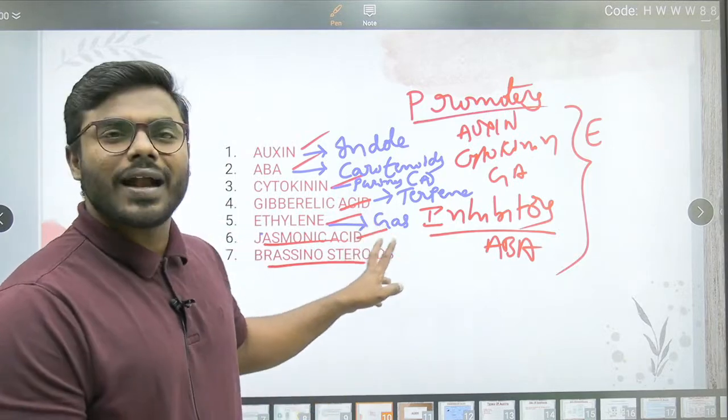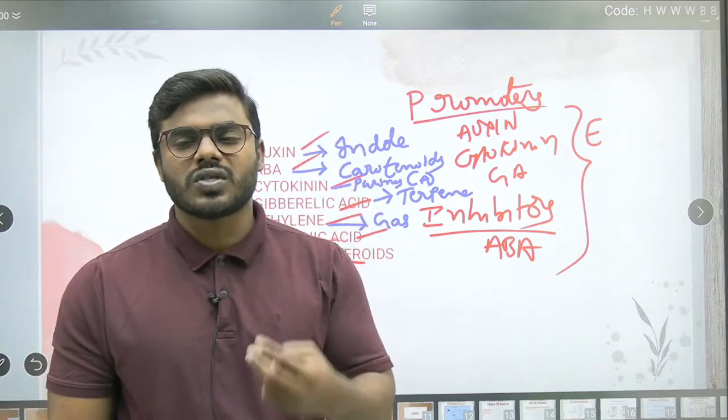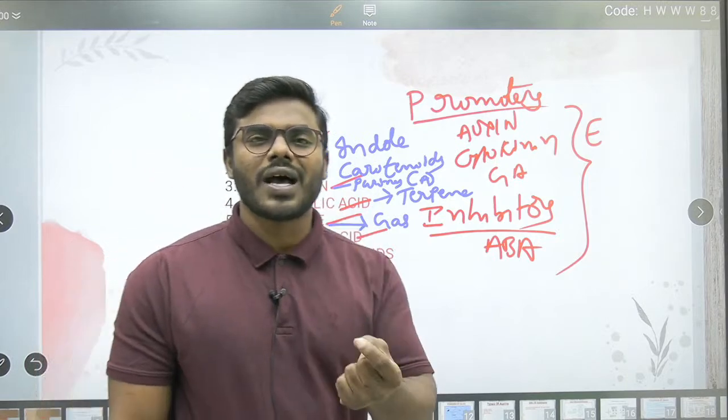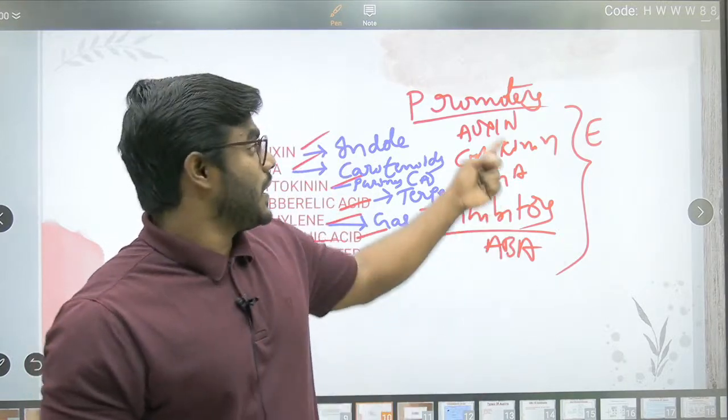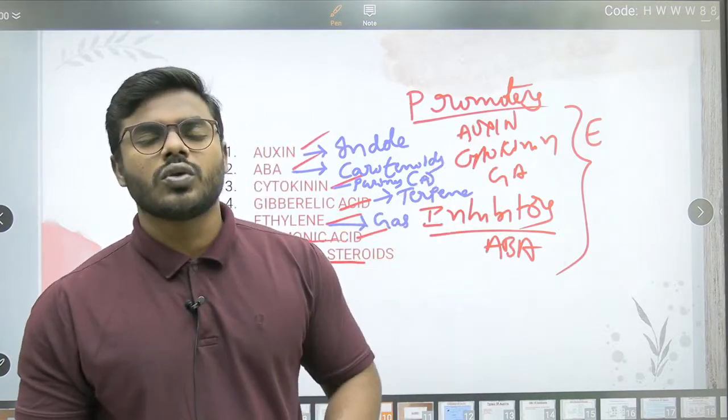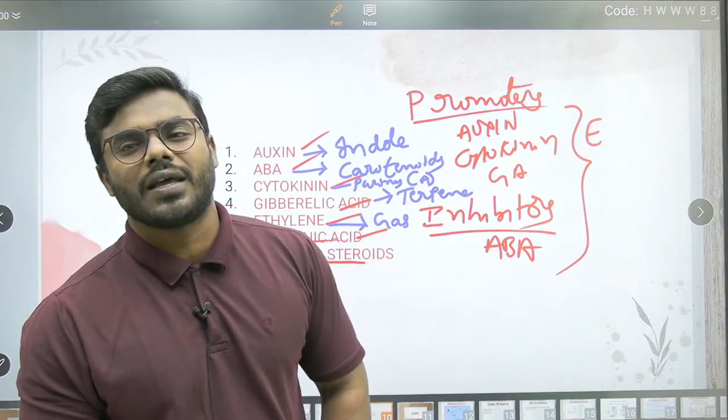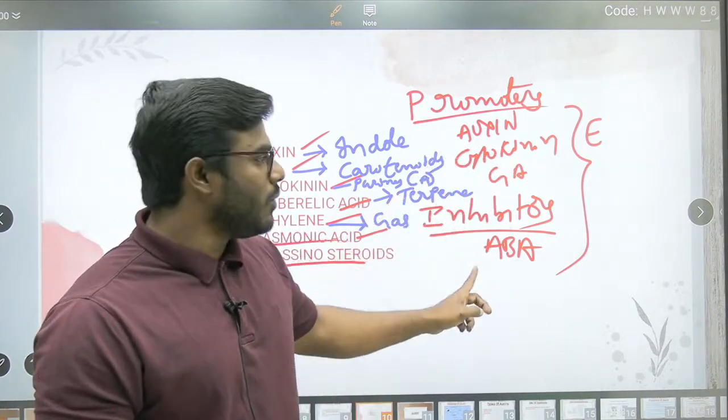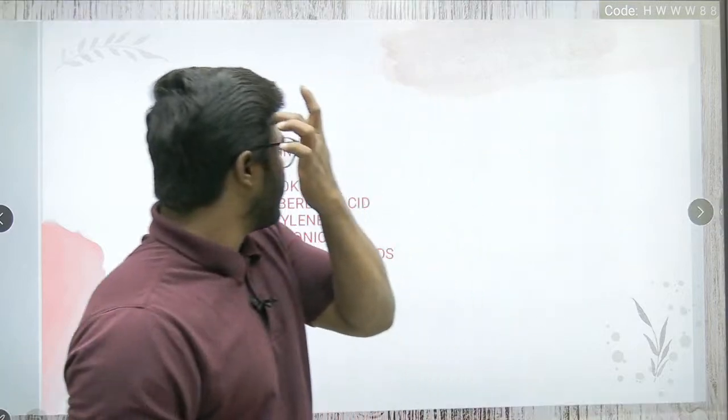And we categorize all the hormones into two major classes based on whether they are promoting the growth or inhibiting the growth, which we can call growth promoter and growth inhibitor.